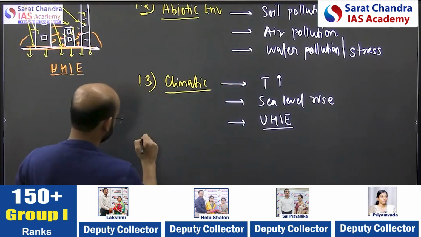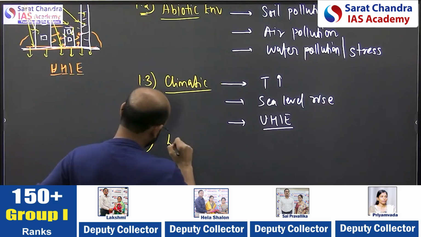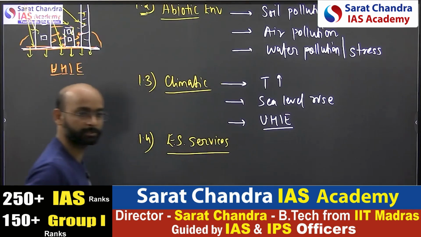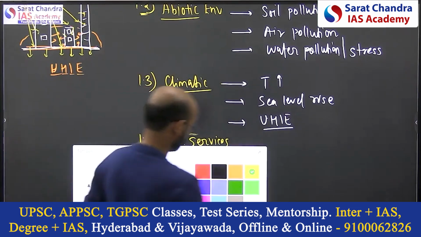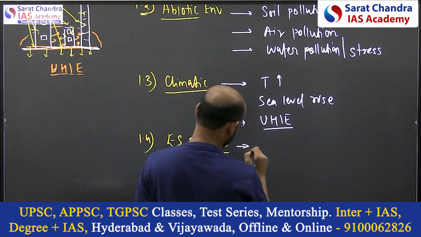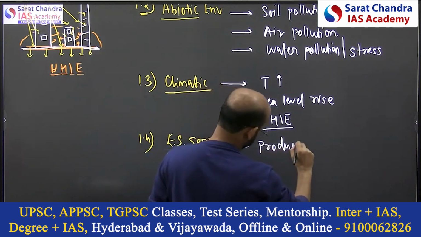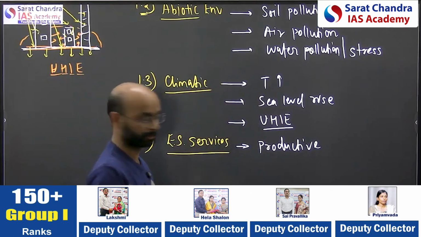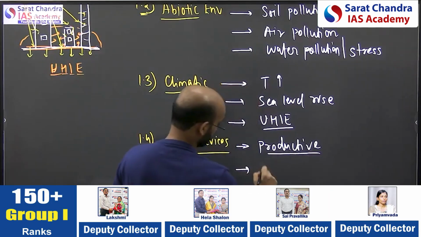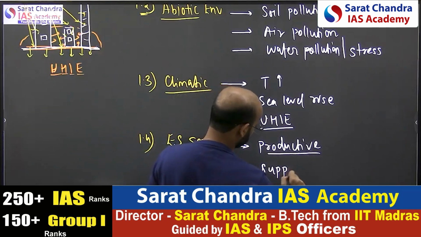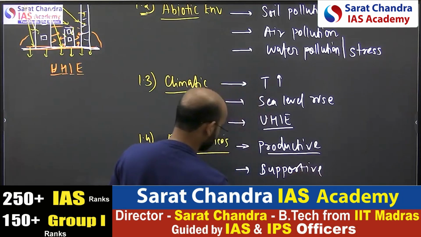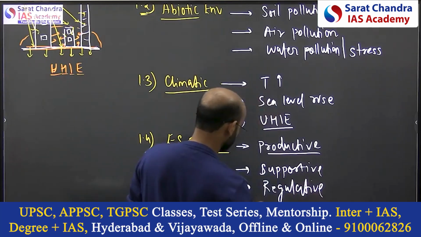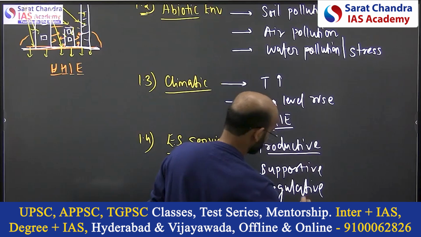The last, which you will use somewhere, is the ecosystem services. You know the 4 services of ecosystem? First is the productive services. That is, they provide products, like fruits, vegetables. Those are the first services, that is the productive. Second is the supportive. They support different activities. Then you have regulative, and then you have cultural and aesthetic, as well as educational.